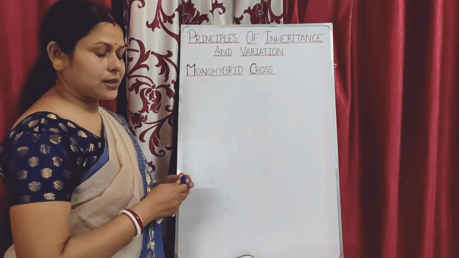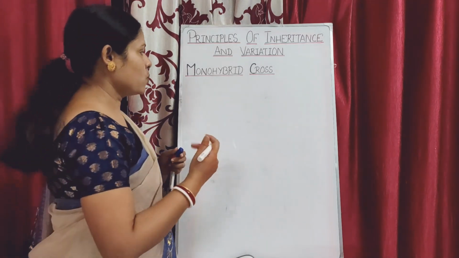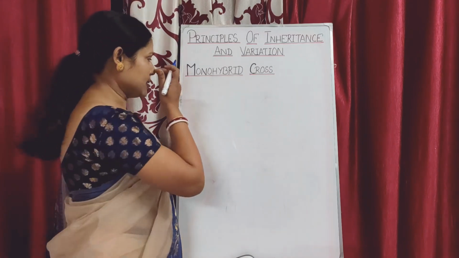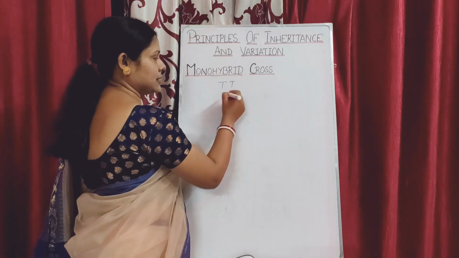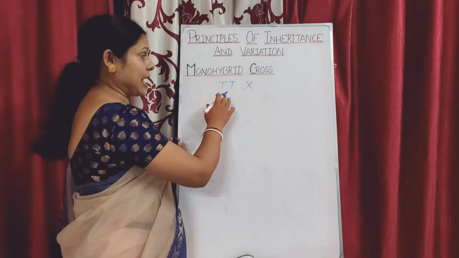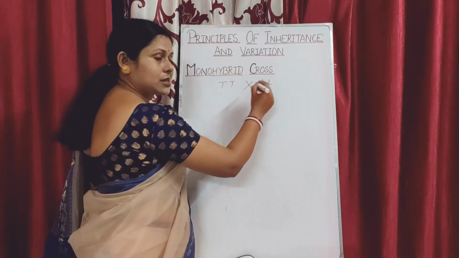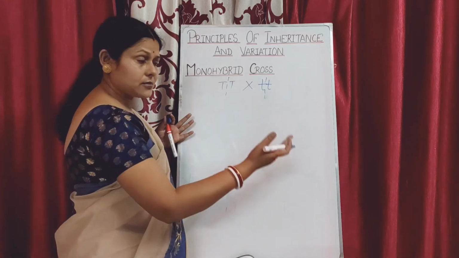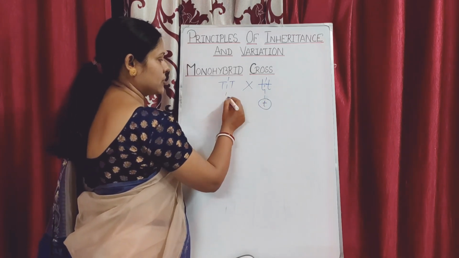Suppose the individual he was testing was homozygous dominant, that means the alleles were homozygous, so the alleles for tallness would be capital T. And when he crossed it with the recessive parent, that would be small t. So the gametes will be of only one type here, small t, and here also one type, capital T.